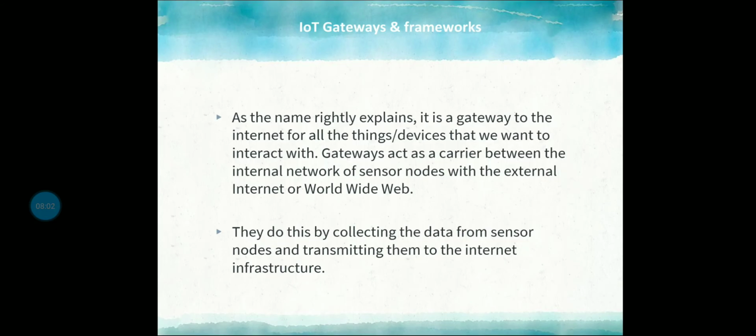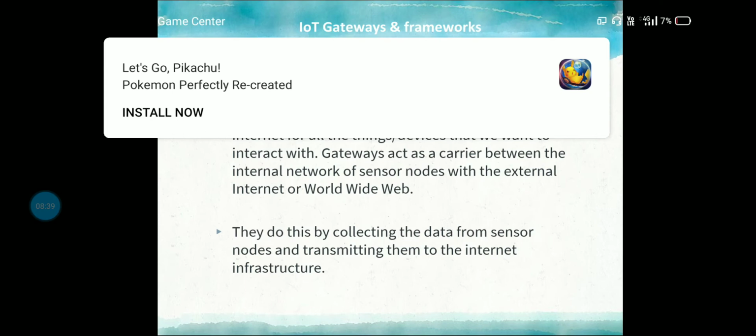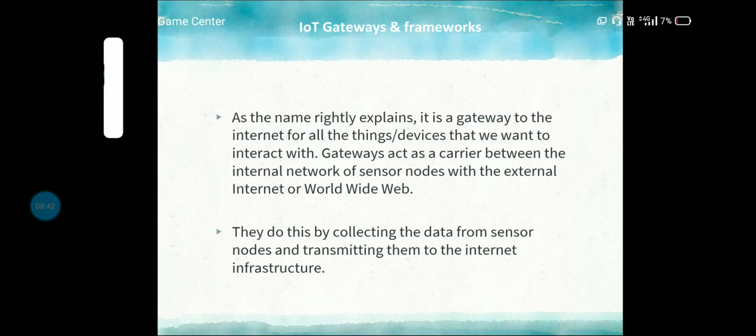So the second stage is IoT gateways. As the name rightly explains, it is a gateway to the internet for all the things, the devices that we want to interact with. A gateway acts as a carrier between the internal network of sensor nodes and the external internet or WWW. They do this by collecting the data from the sensors and transmitting it to the internet infrastructure.